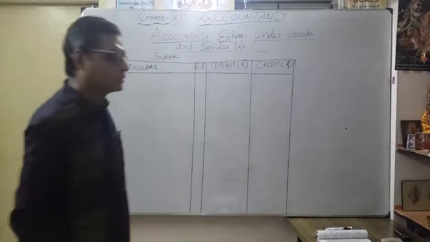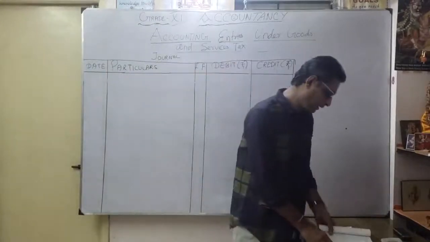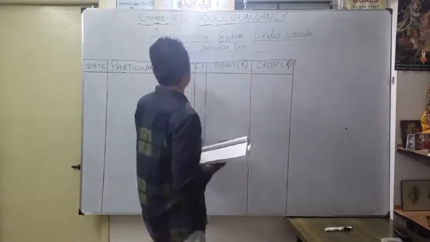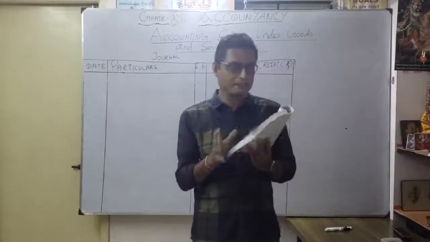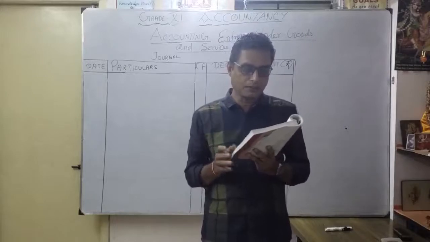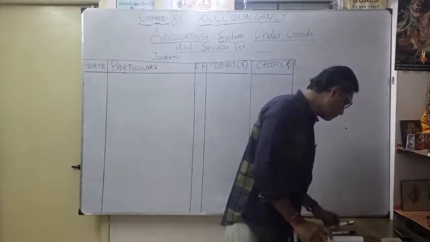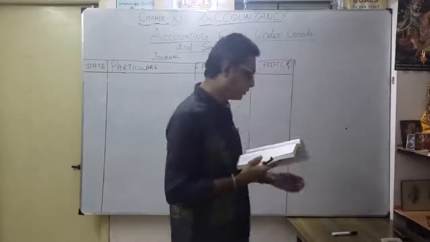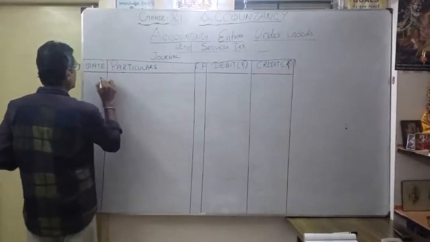Okay. So now let's see the example, illustration 4. That gives the transactions regarding the preparation of accounting entries under goods and service tax. Normally I will write the first transaction: he bought goods 1 lakh on credit. So what journal entry do you have to do? You have to write purchases account debit. I put journal entry number 1.